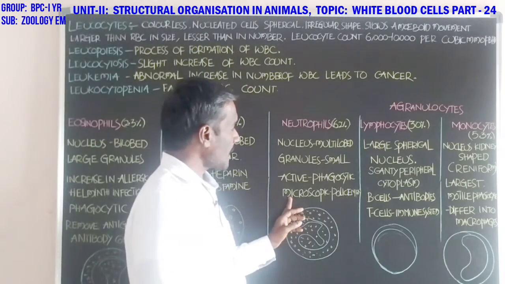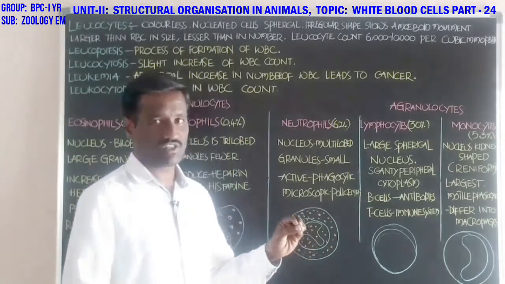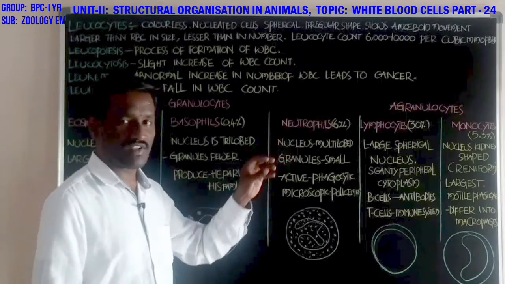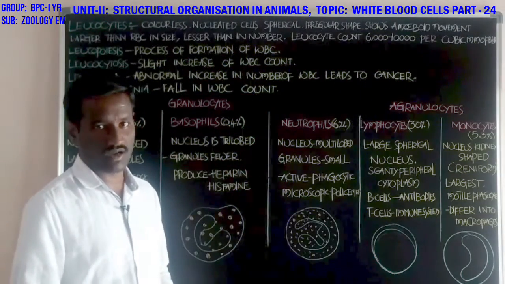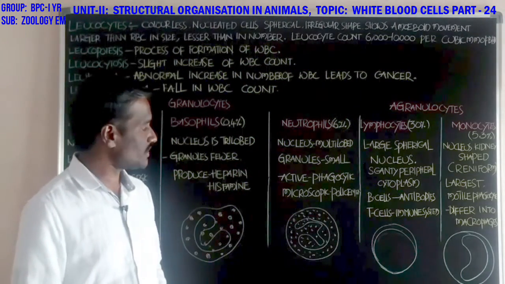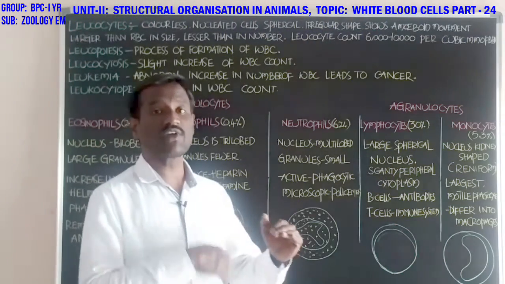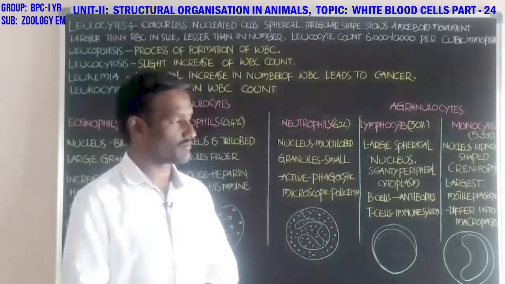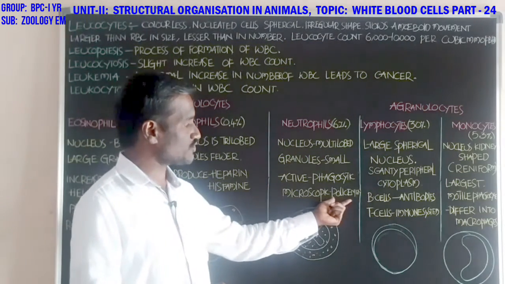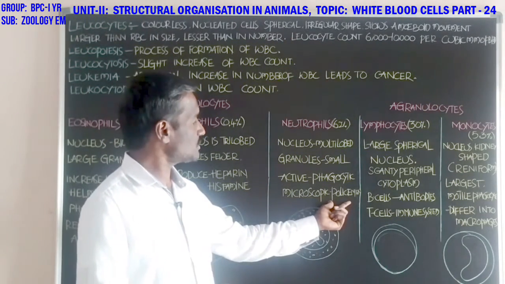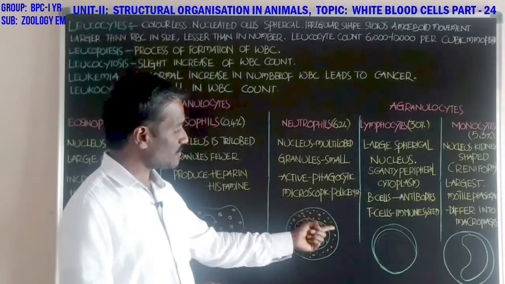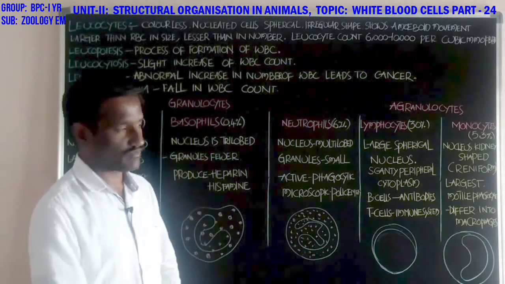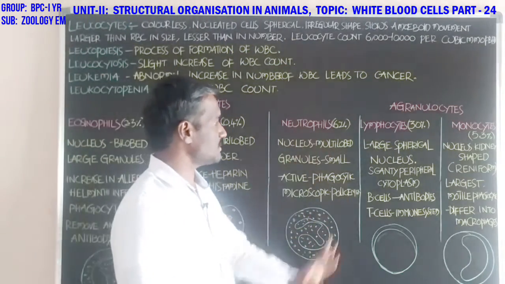Neutrophils engulf the microorganisms and show effective phagocytic action on foreign substances. So they are called microscopic policemen. Granules take neutral stains, hence the name neutrophils.